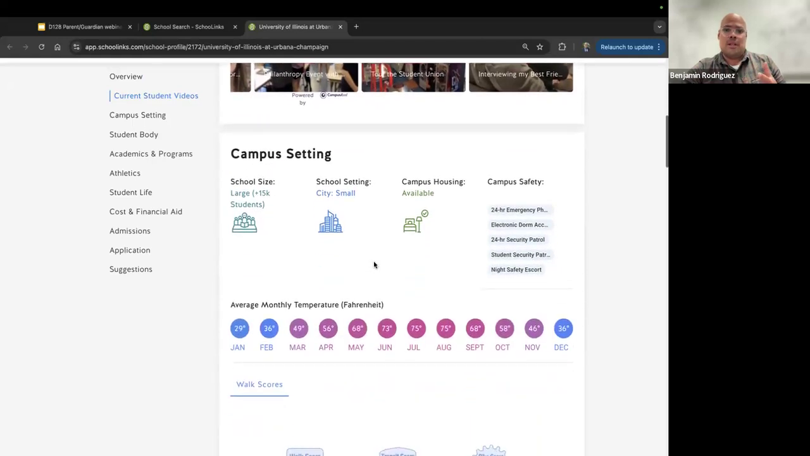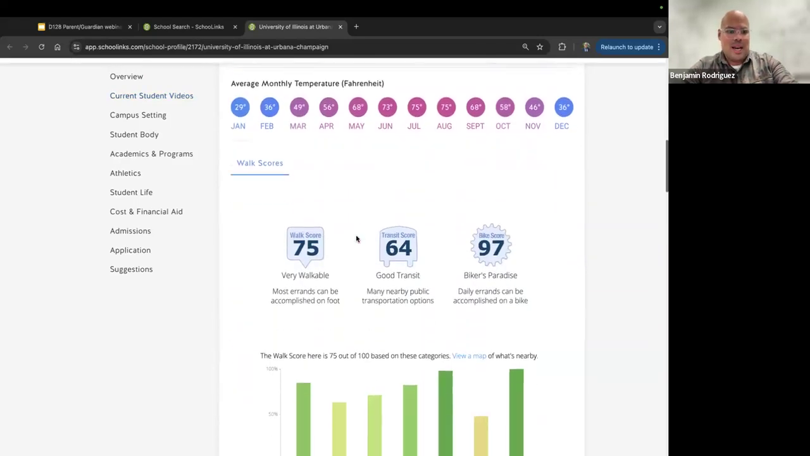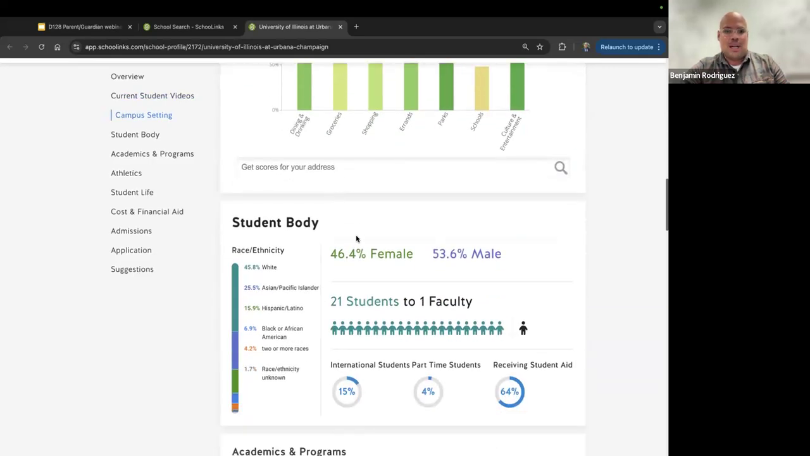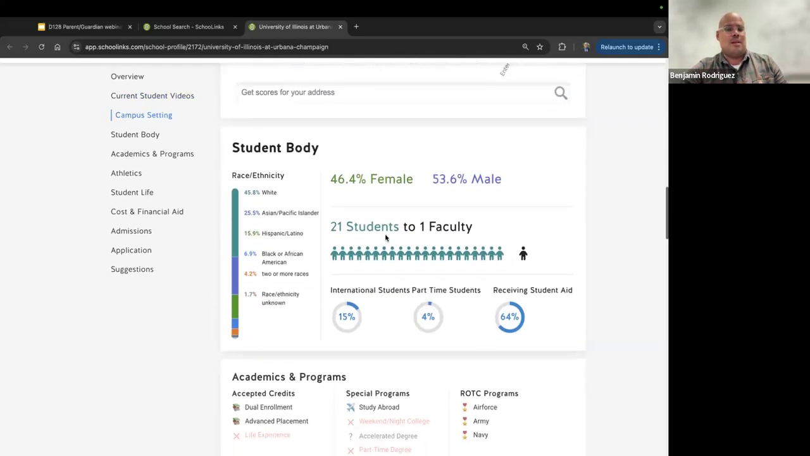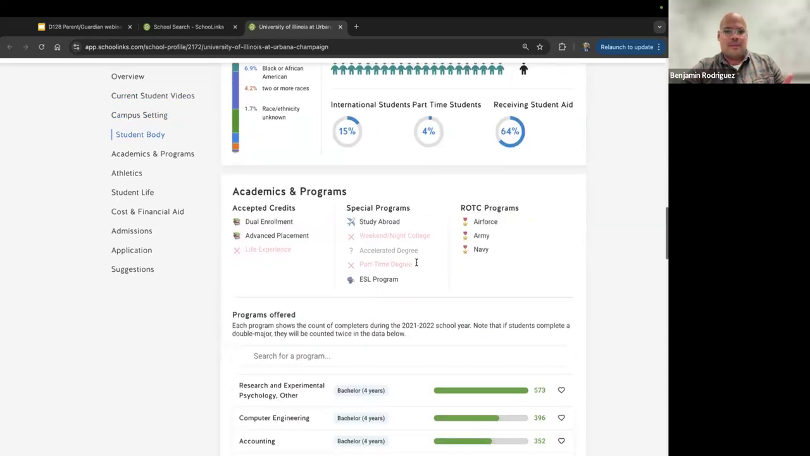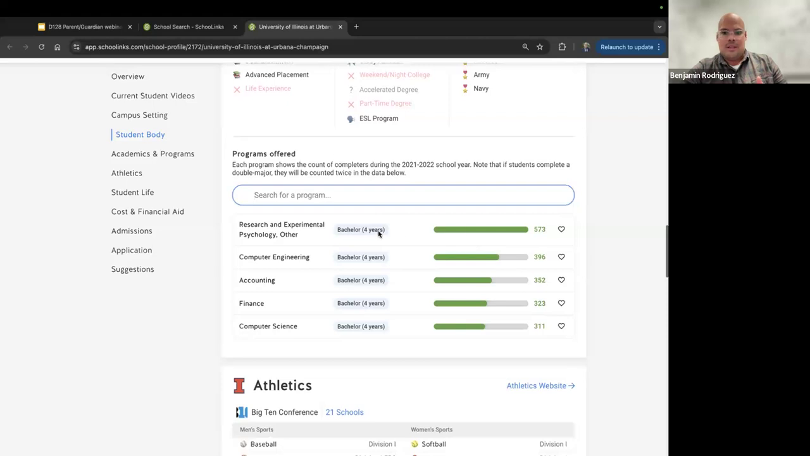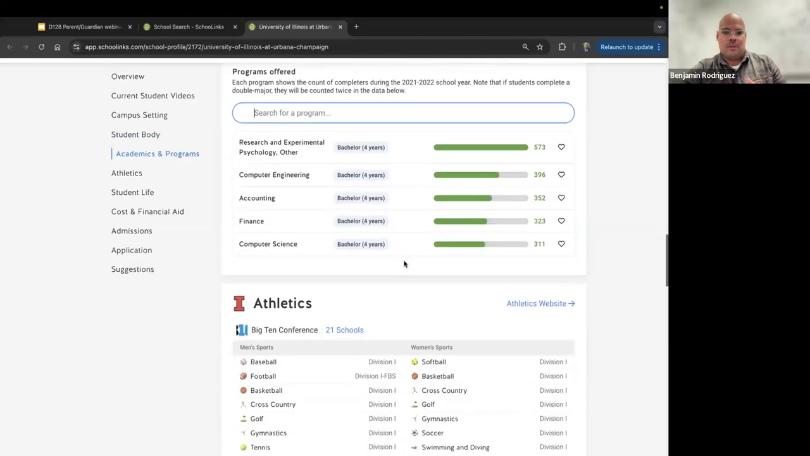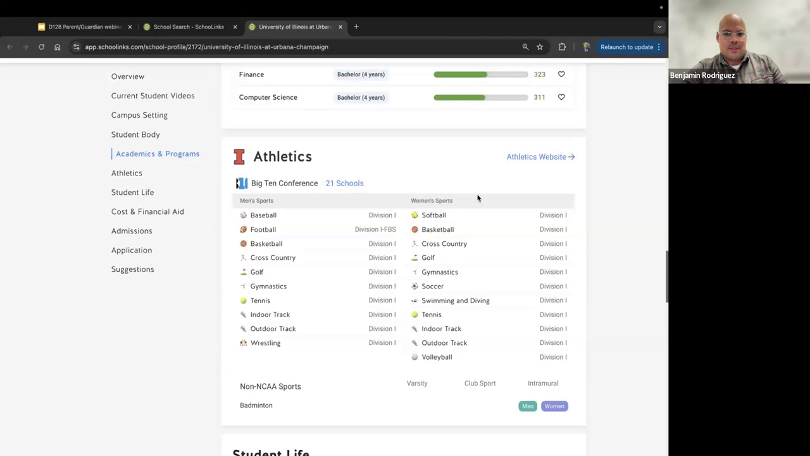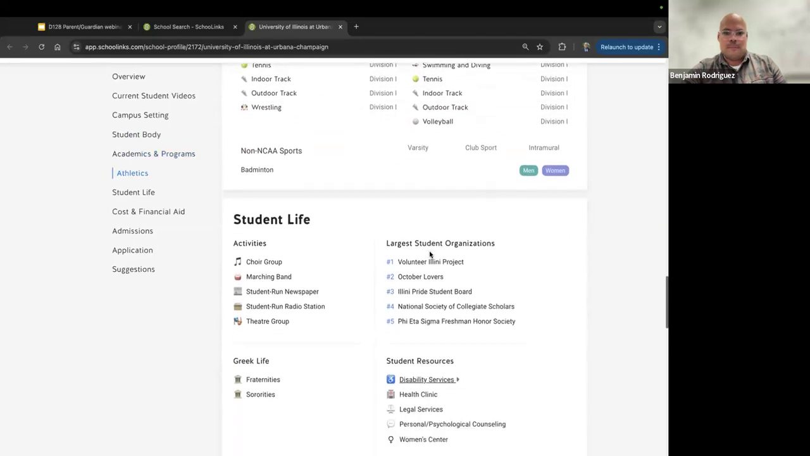There's a little information on the campus setting, so understanding what it's like on campus. Average monthly temperature, walk scores, and also the student body. You're able to start understanding what type of student body you might be potentially joining, and different academics and programs. You can search for a program within that particular school as well. And you can see some different types of programs are listed there. You'll see athletics. Notice that there's a link to their athletics site right away, so you can jump right in and explore more.